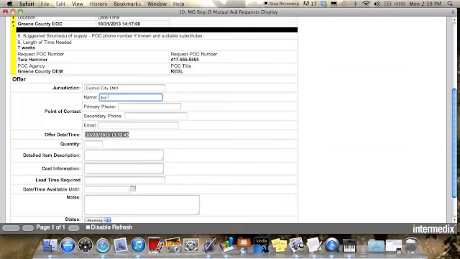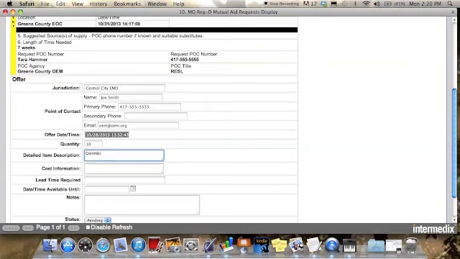Again, I will put the name associated with it and a primary phone number with area code and an email address. Obviously, one agency is probably not going to be able to provide all 150 law enforcement officers that I'm asking for, but in this case, Central City is going to be able to provide 10 of them.